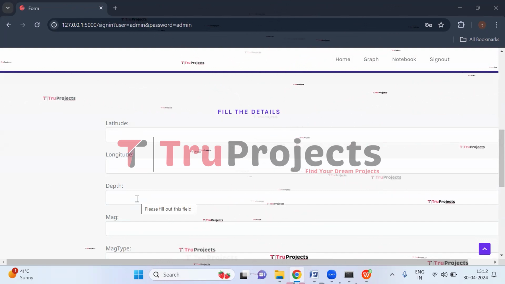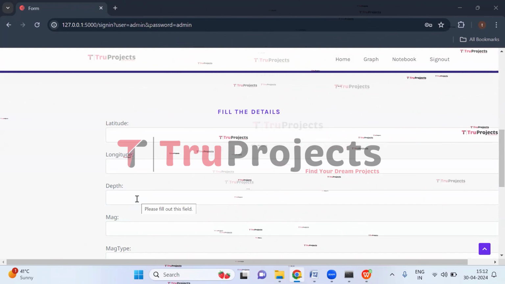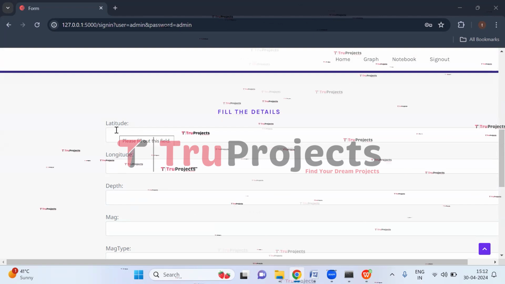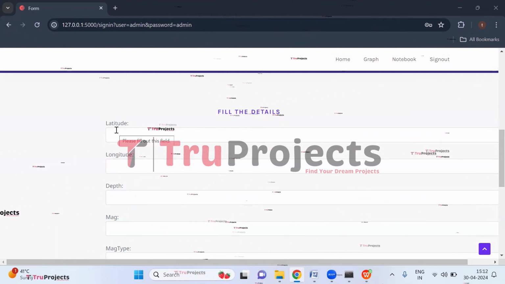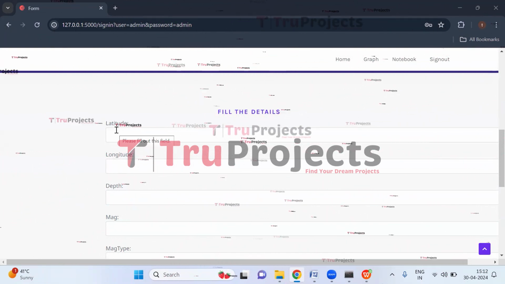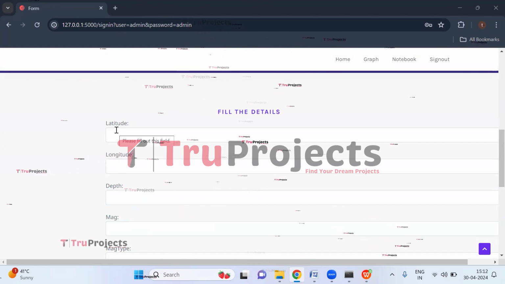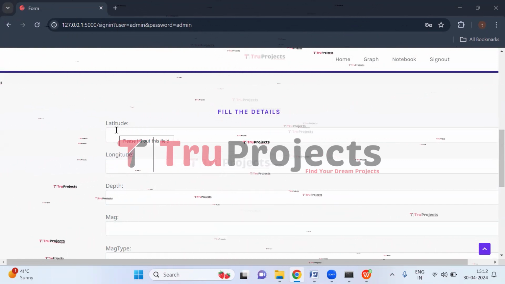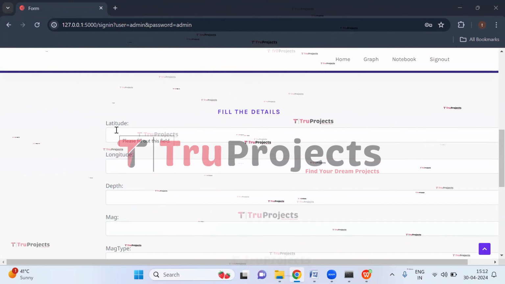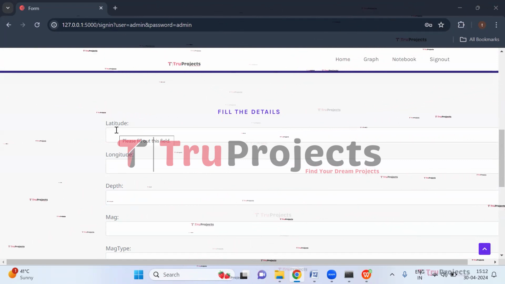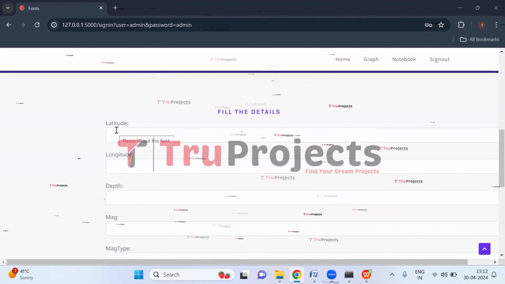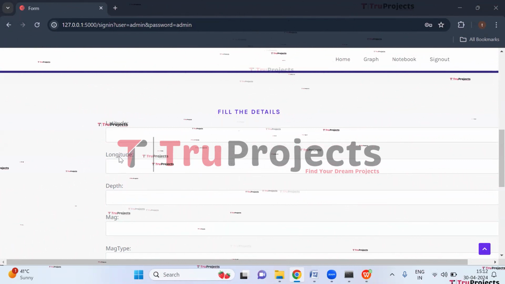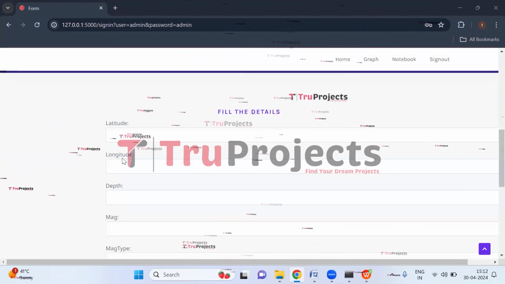Before entering the parameters, let us understand the parameters. So the first one is latitude. Latitude represents the geographical position of the seismic event on the Earth's surface, measured in degrees north or south of the equator. It helps locate where the earthquake or rockfall occurred. Coming to the next parameter, which is longitude.